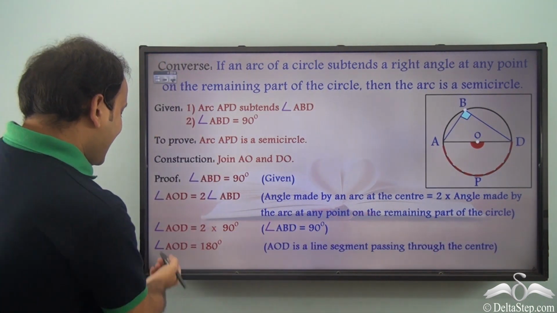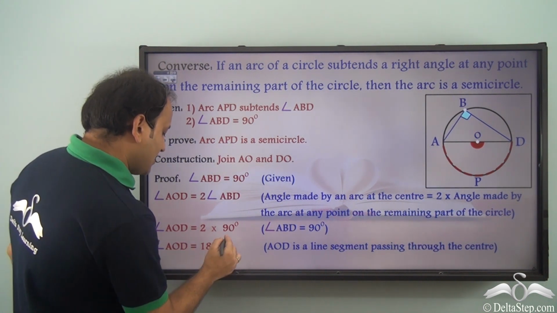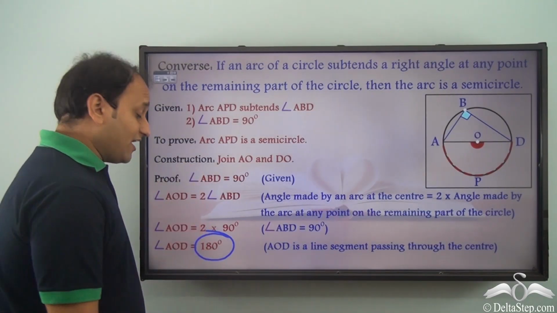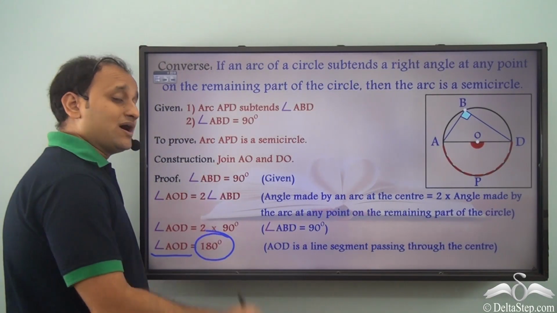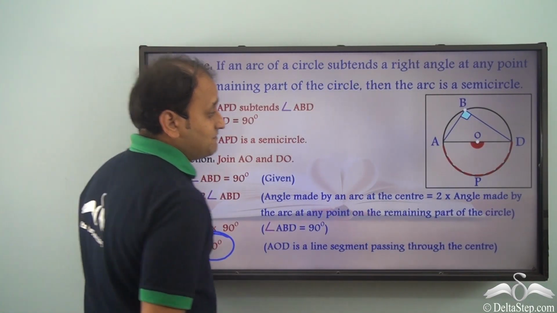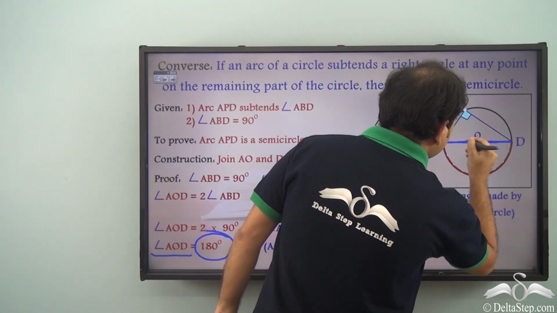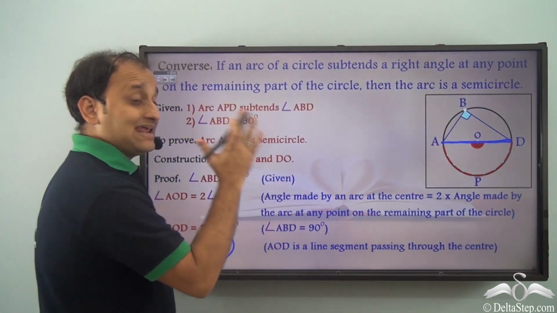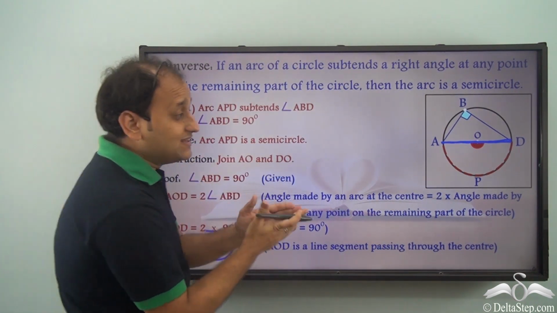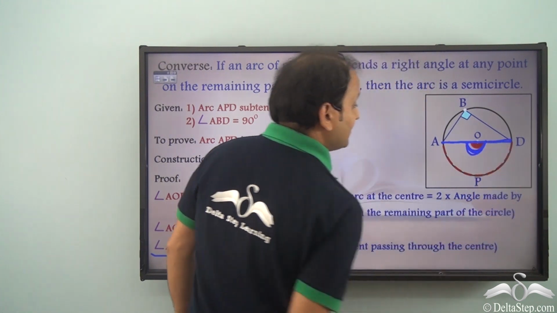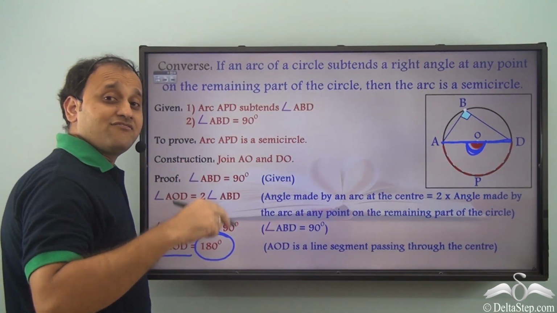So we can say angle AOD is equal to 180 degrees. Now if angle AOD is equal to 180 degrees, what does it mean? It means that we are talking about this particular line segment here, and it is a straight line. Only then you will get 180 degrees. Only when you have a straight line you can have an angle